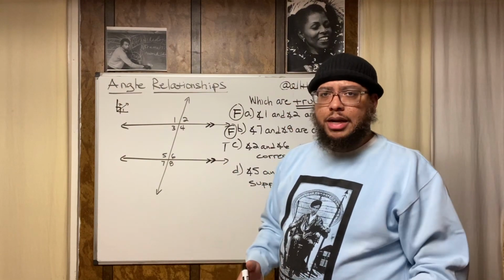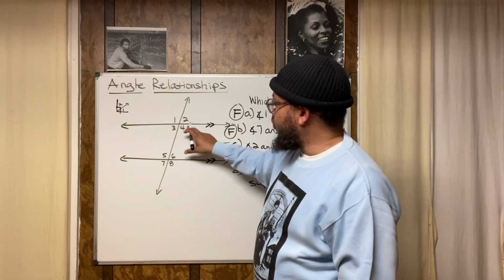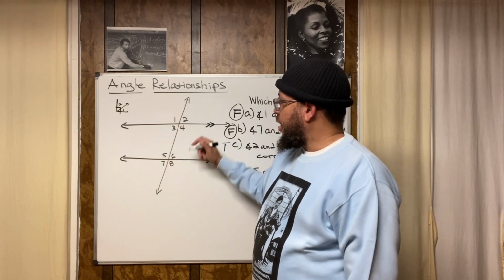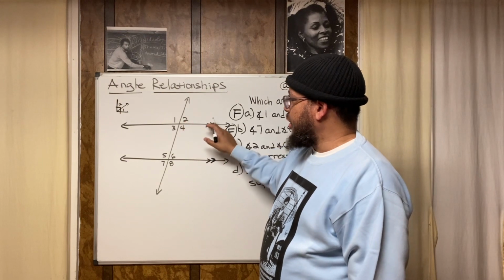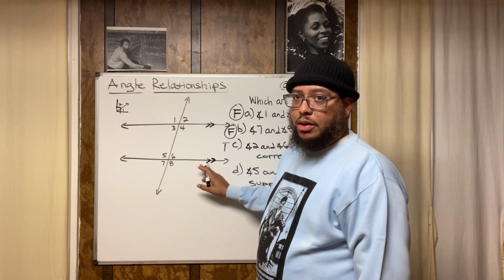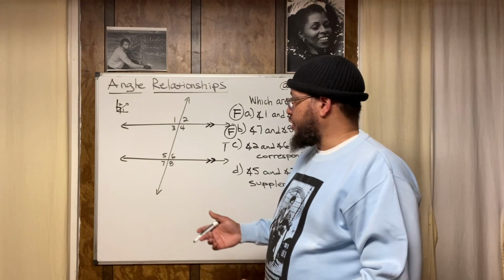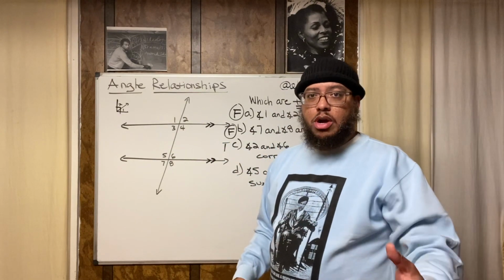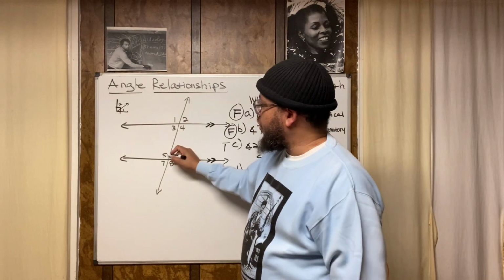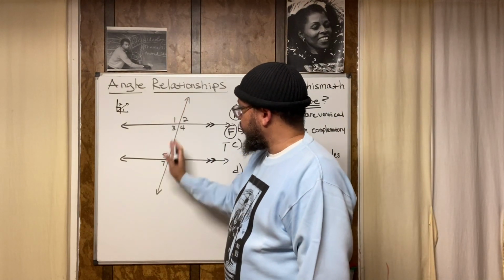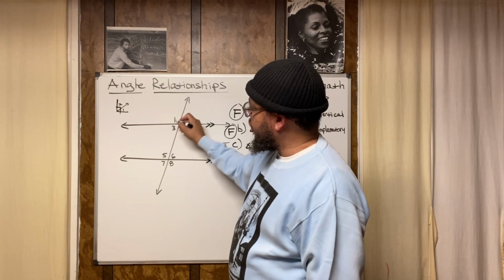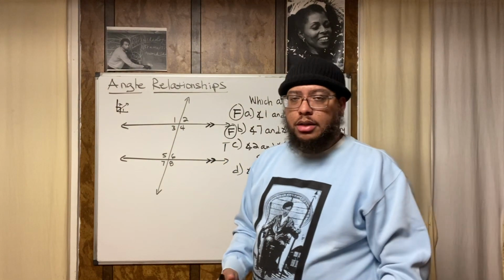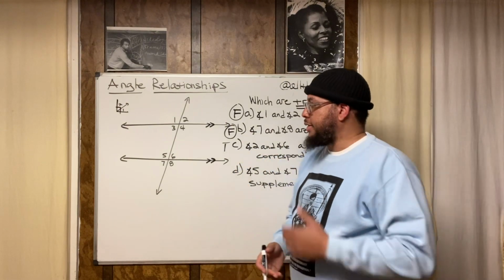What are some other corresponding angles in this diagram? Angle 4 and angle 8 are corresponding. They're both to the right of the transversal, and angle 4 is below this parallel line. Angle 8 is below this parallel line. So they're corresponding angles. What about angle 1 and angle 5? They're also corresponding because they're both to the left of the transversal, and they're both above their parallel lines. So think about what the word corresponding means.